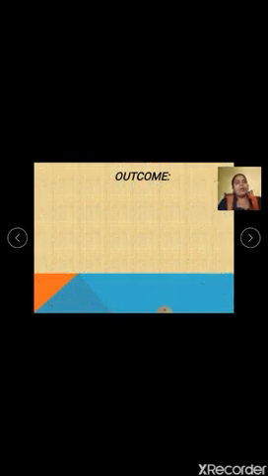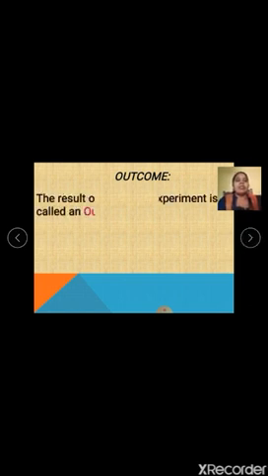Now what is the meaning of outcome? Outcome means the answers. Now when I say that I have a coin, I'm going to toss it. What is the possible outcome? It can be either head or tail. It can't be any other than this. Or a die. What are the possible outcomes? There are 6 outcomes. Either I get 1, 2, 3, 4, 5 or 6. So these are nothing but outcomes. So to define it, the result of the random experiment is called an outcome.